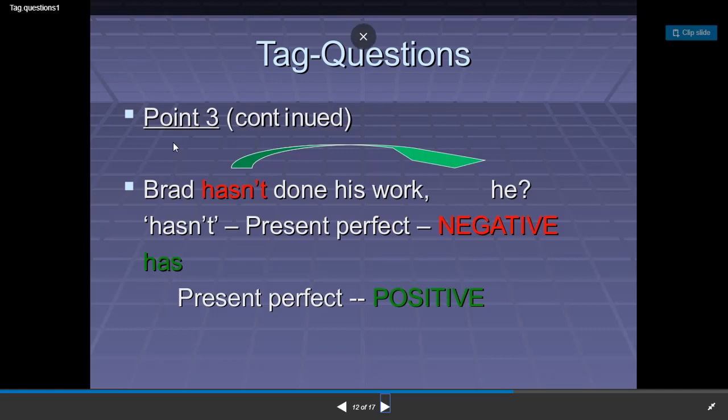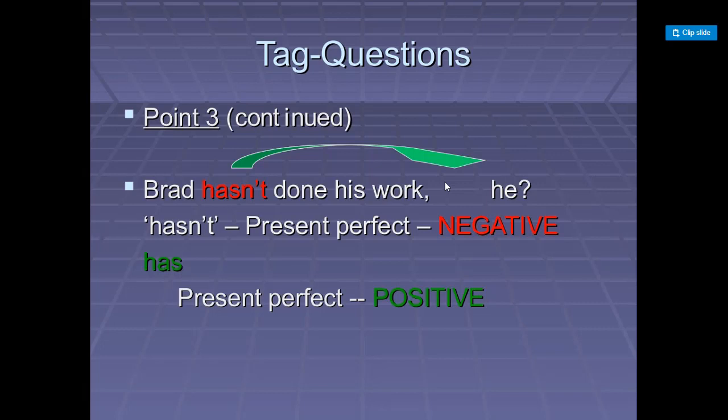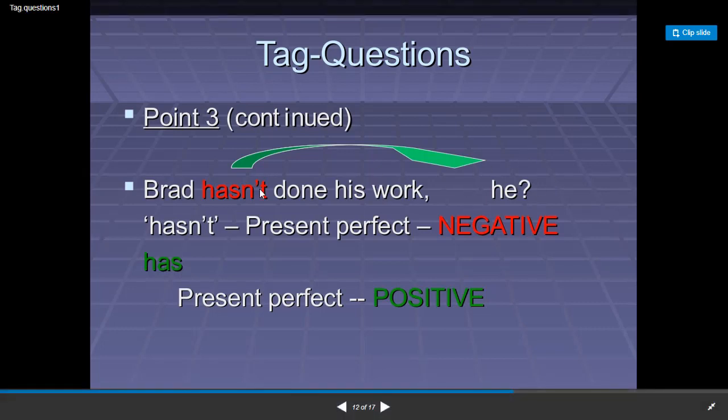Another example: Brad hasn't done his homework. We want to know which verb form to use before the pronoun found in the question tag.